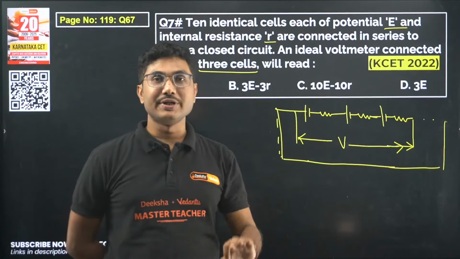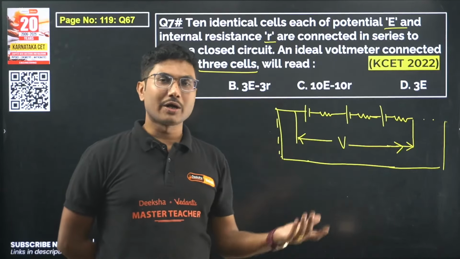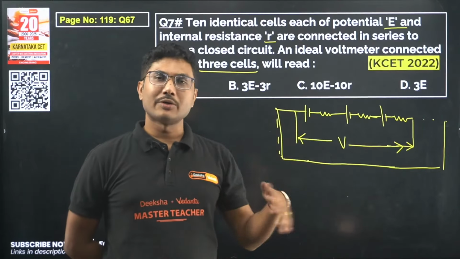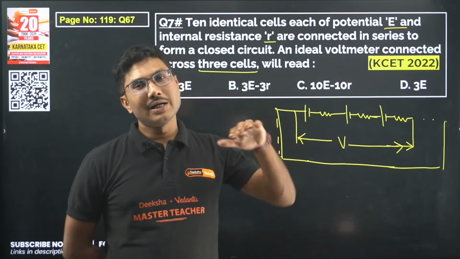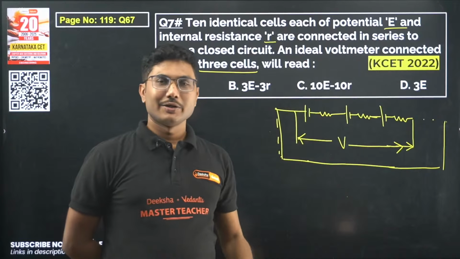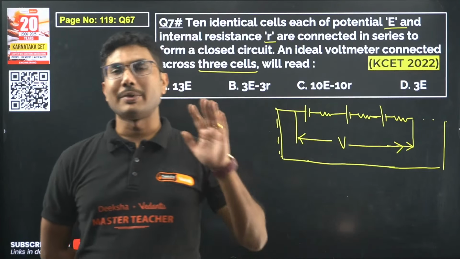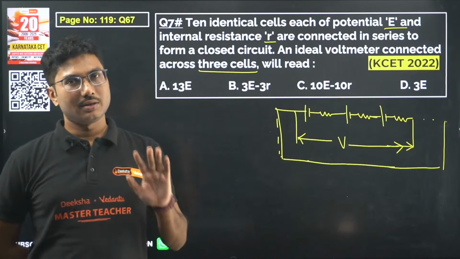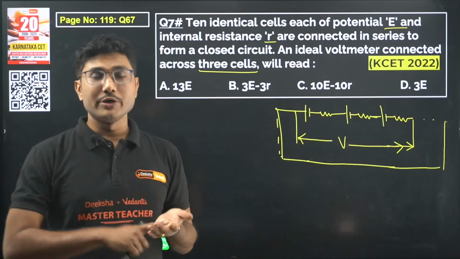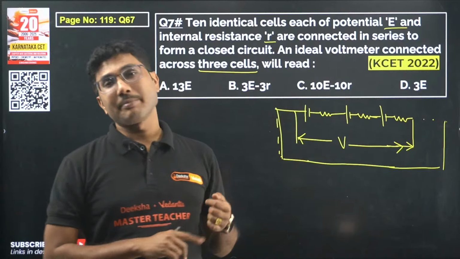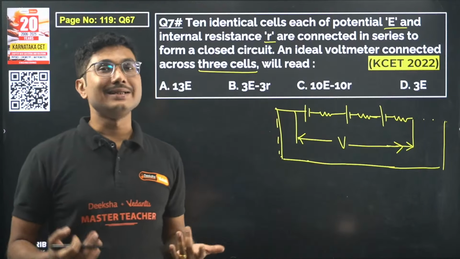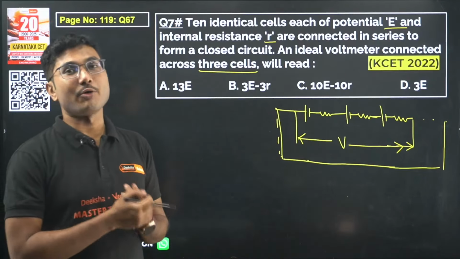But you have to be serious, you have to be focused. If you are doing whatever you are doing, then 10,000 what? If you think 10,000, you will get 1 lakh. So if you start today, you can easily score less than 1,000, but you have to be focused and serious. You have to prepare for your PU and for your KCET exam in a focused and serious manner. Seriousness is important.